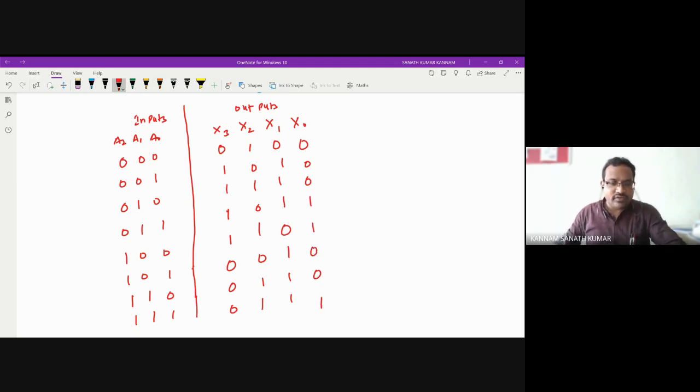Now you can write X3 in terms of minterms. X3 equals summation of m of 1, 2, 4, and 5, wherever you have 1.